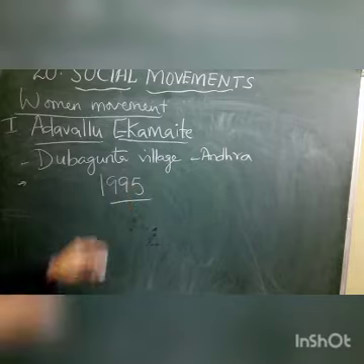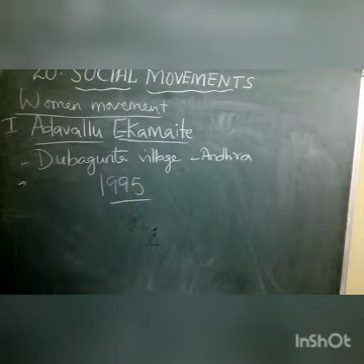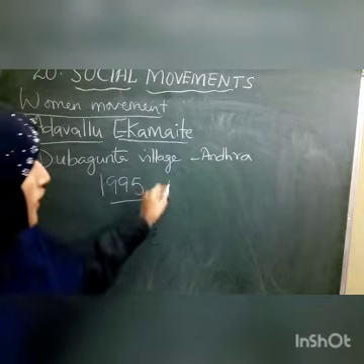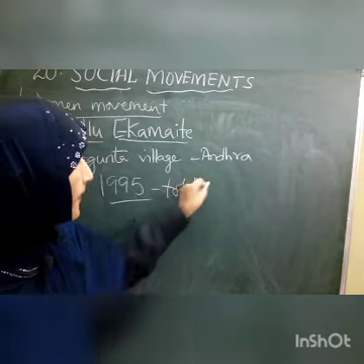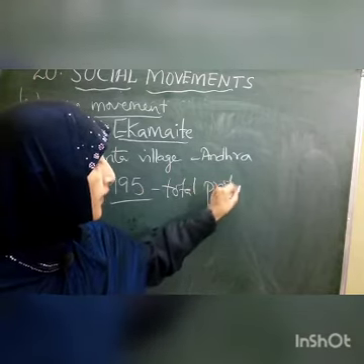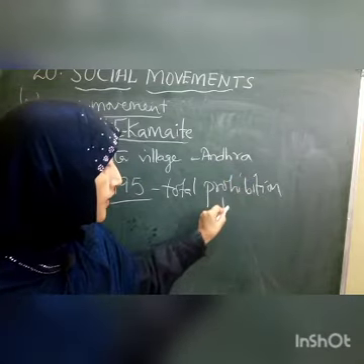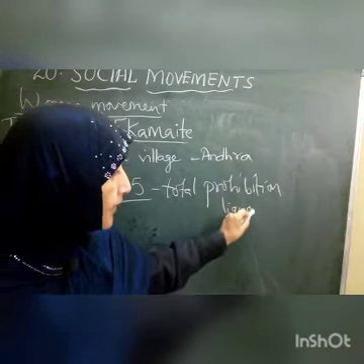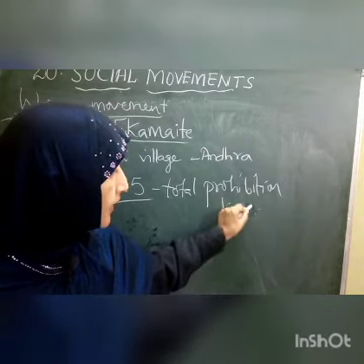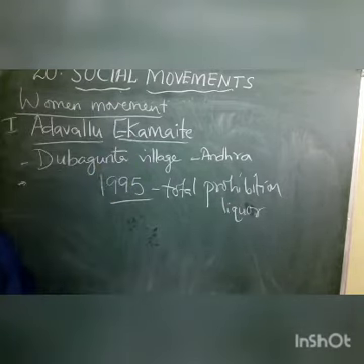And then in the year, children, October, that is 1995, what happened? A law was passed in the state for the total prohibition of liquor, that there should not be any sale of liquor. Total prohibition was passed.